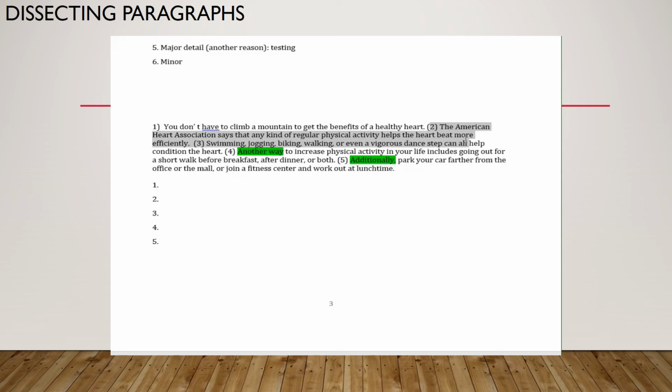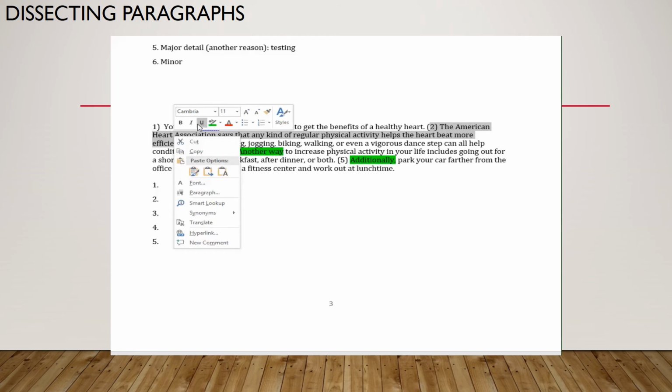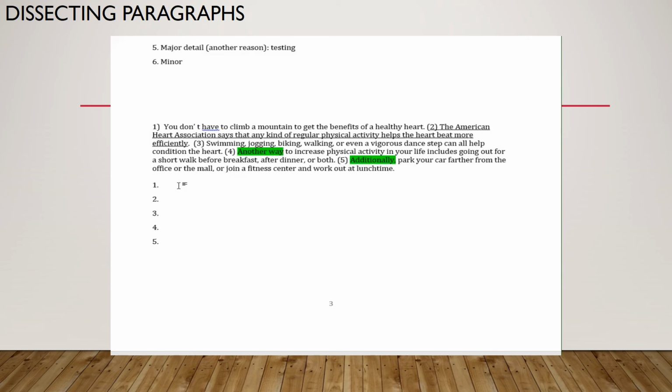Sentence two, the American Heart Association says that any kind of regular physical activity helps the heart beat more efficiently. Efficiently means better. So any type of regular activity helps the heart beat better. Sentence two is your main idea.